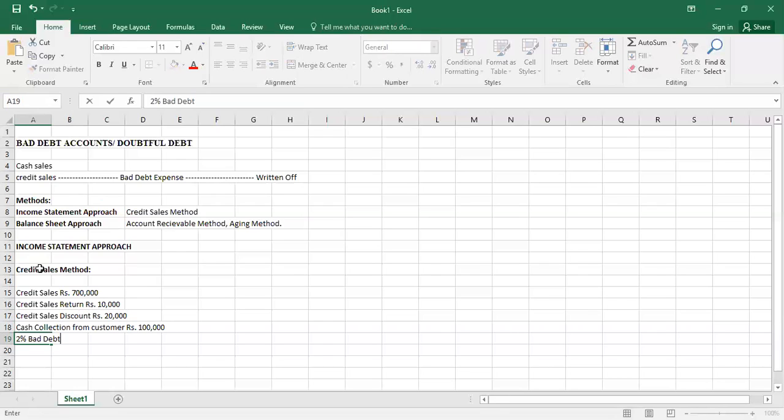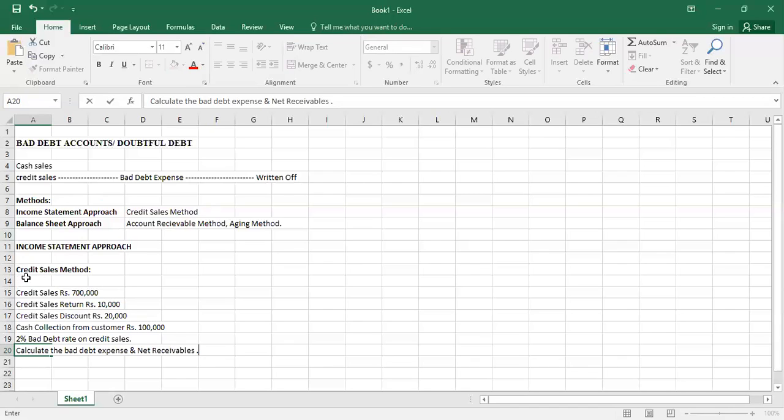It has been given in our questions: bad debt rate on credit sales. This is our question, and we have to calculate the bad debt expense and net receivables.